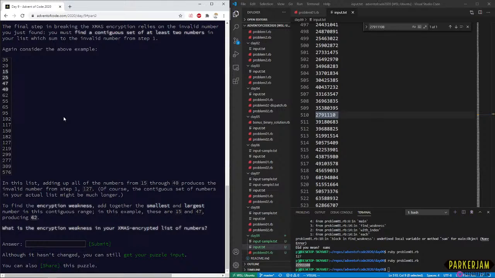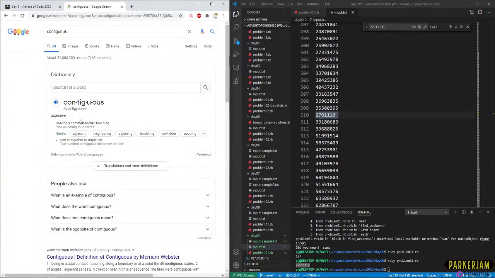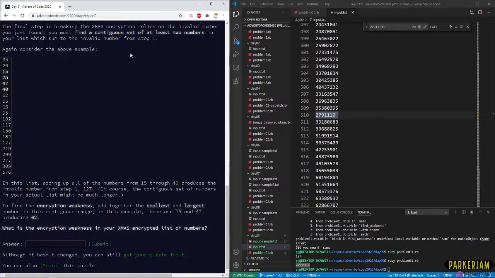Contiguous means consecutive, right? Touching. Yeah. So they're basically consecutive. You must find at least 2 numbers consecutive in your list which sum up to the invalid number from step 1.